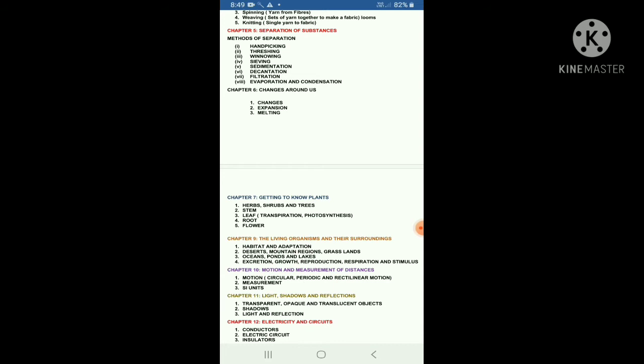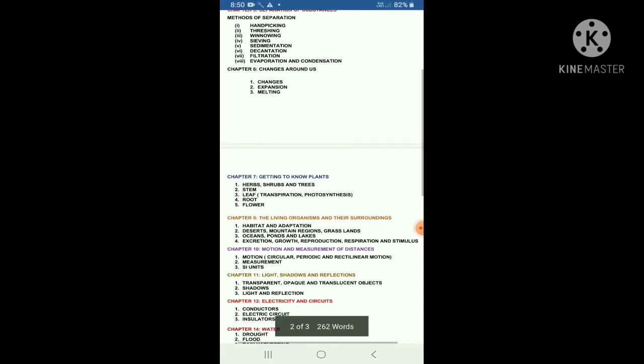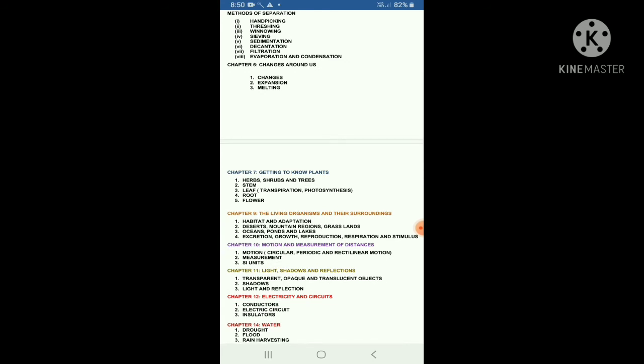Okay, dear students, and also we have discussed different parts: stem, leaf, root, and flower, and also how the stem, leaves, and roots are used in plants, and flowers having different parts. Okay, dear students, leaf includes the processes of transpiration and photosynthesis. This is all we have learned in this chapter.